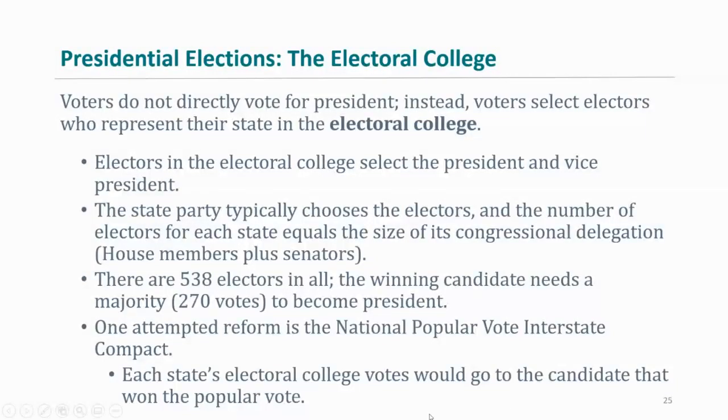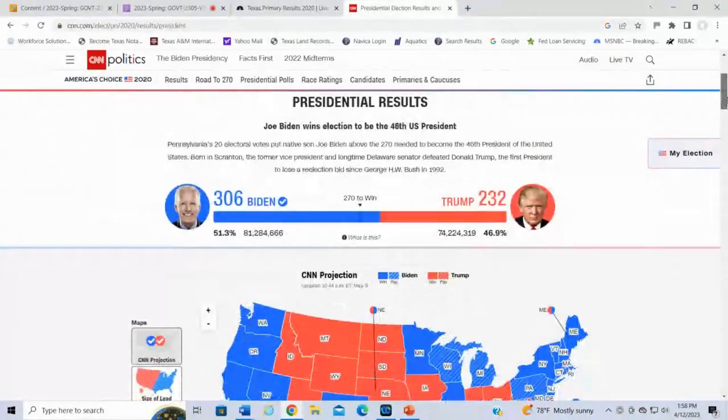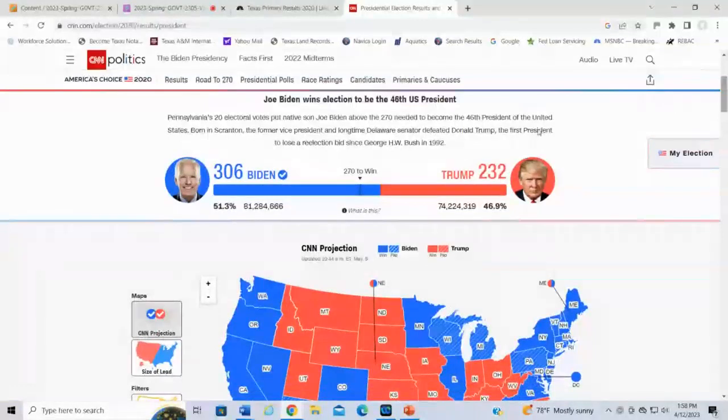So let me show you all the electoral map here really quickly. This is the electoral map from 2020, right? So Joe Biden wins the presidency. He defeats the former incumbent Donald Trump. Joe Biden wins the electoral college.